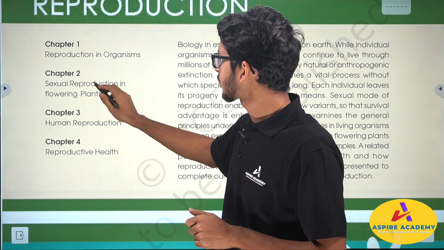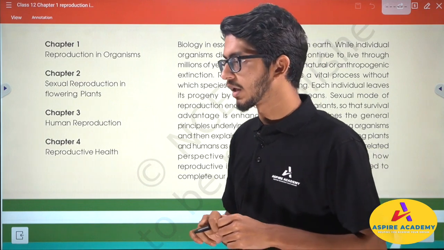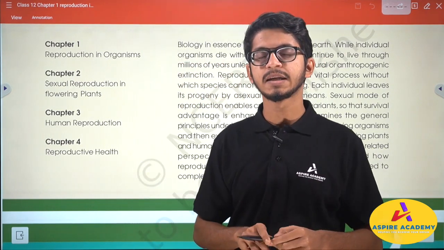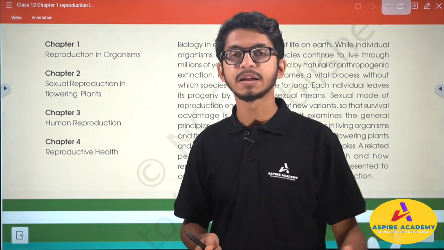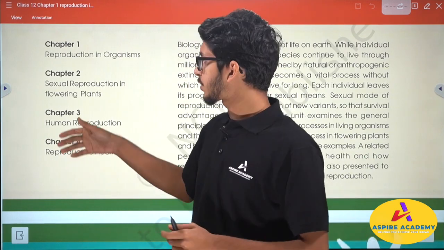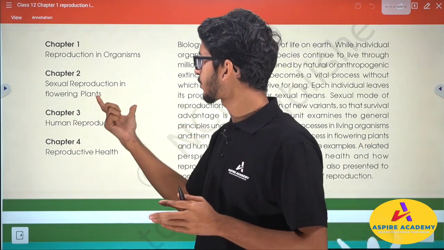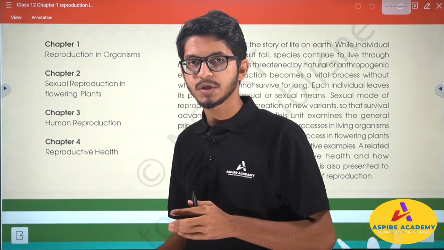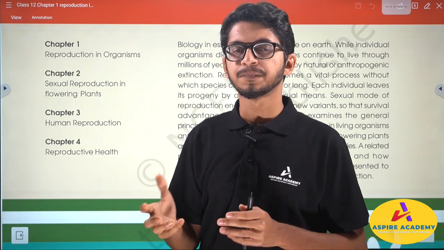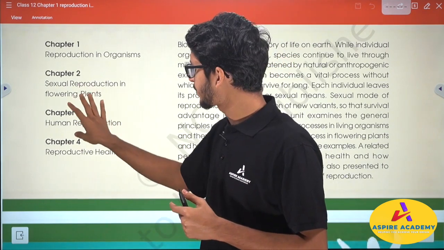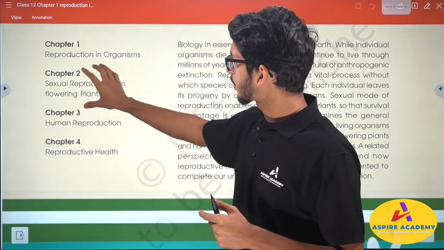Now in chapter 2, we are going to talk about sexual reproduction in flowering plants. As we already covered in the anatomy and physiology of plants, their body structures, and the different forms of plants that exist in our environment, now we are going to study reproduction in flowering plants. We will focus on how plants reproduce, what key cellular structures are involved, and how different plants follow different means to achieve reproduction. We are going to study that in this section.